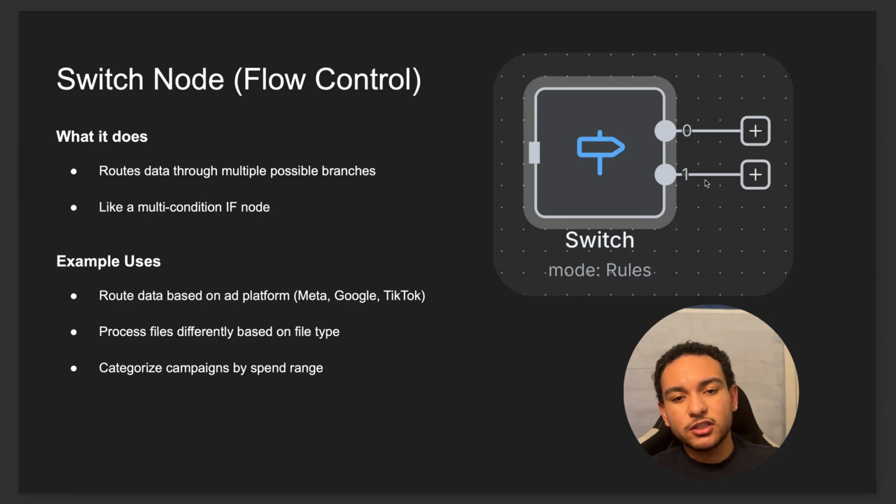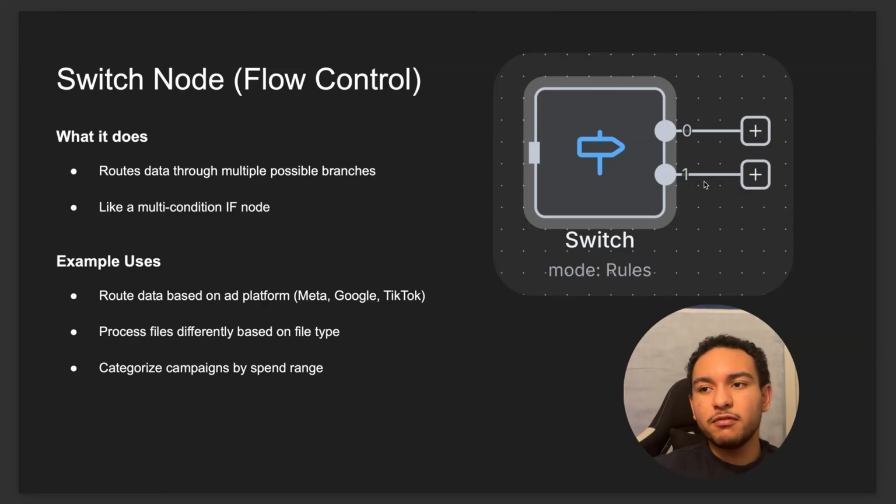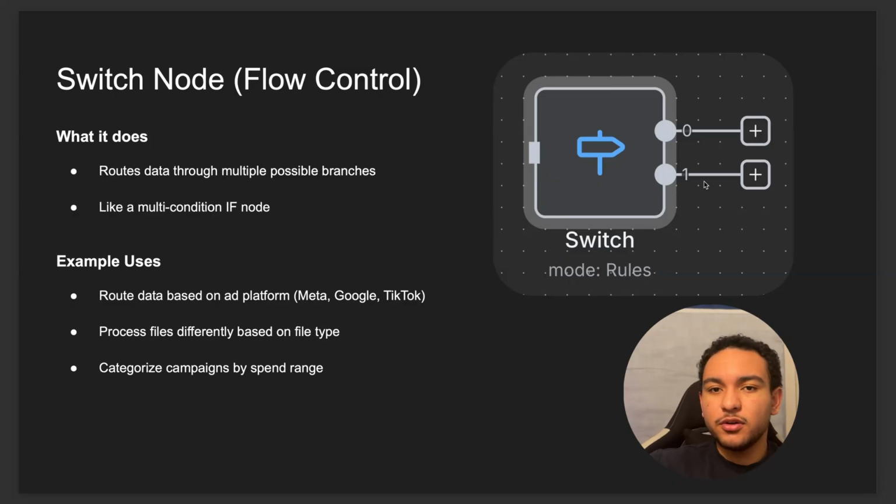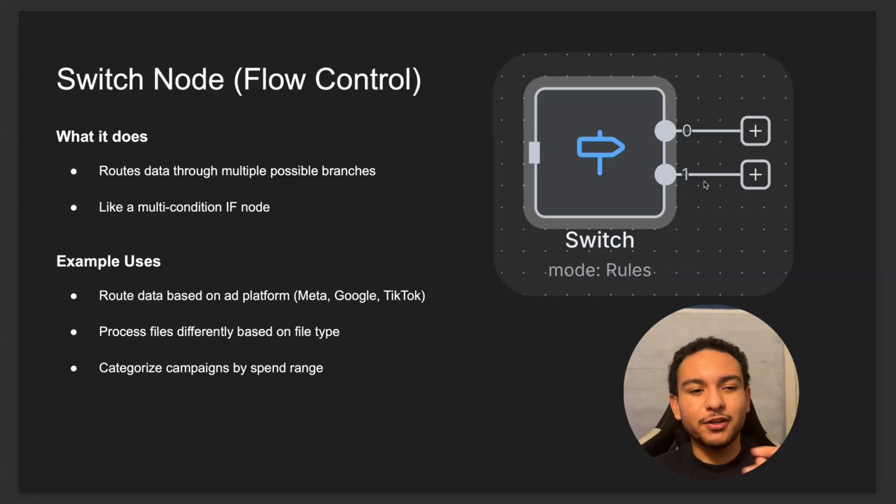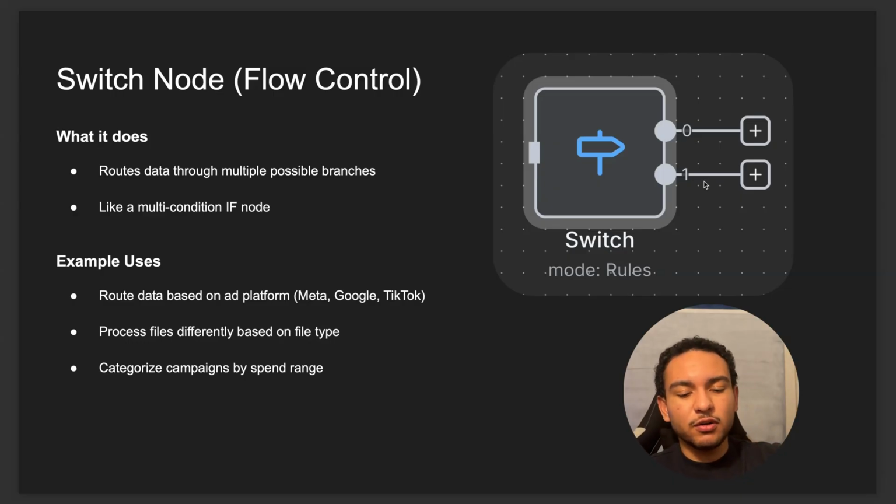And you can set the logic to say, okay, if the item is this, send it on this route. If the item is this, send it on this route. It's just a really great way. And you can even name those routes right here, just as simple as 0 and 1, but you can rename the outputs to whatever. So you can say true, false, error, or failure, or queued, or whatever kind of labeling you need for your data. The switch node is great for that.